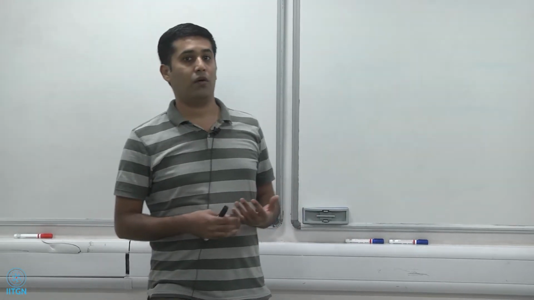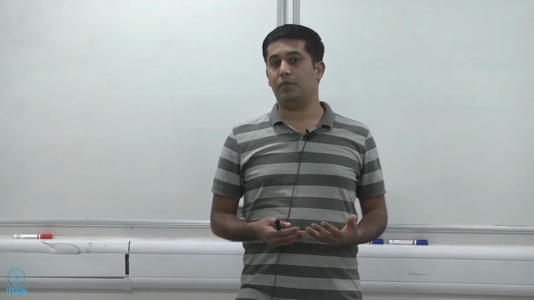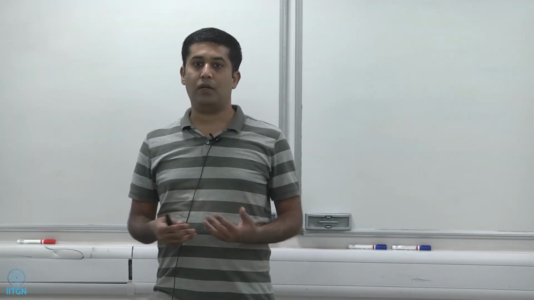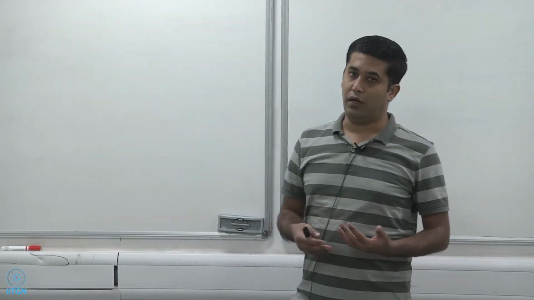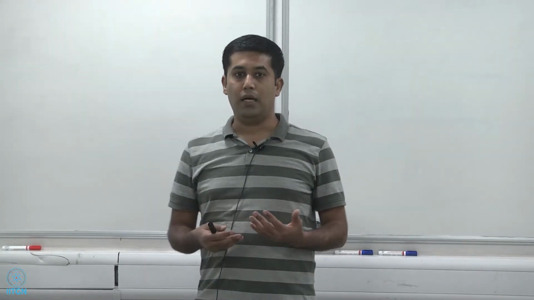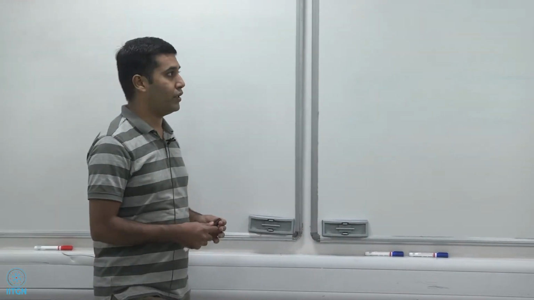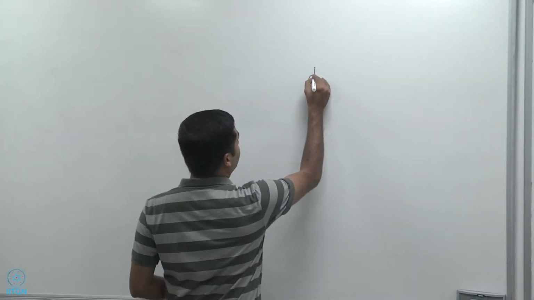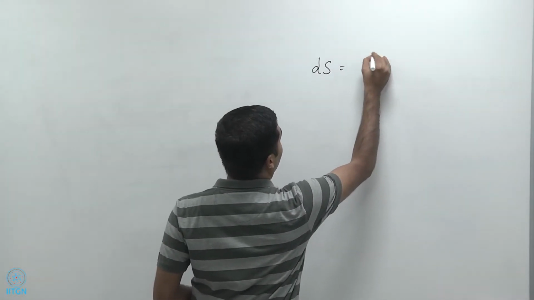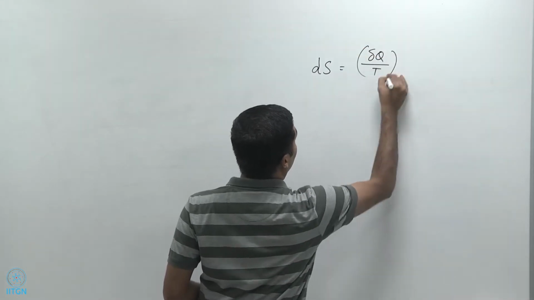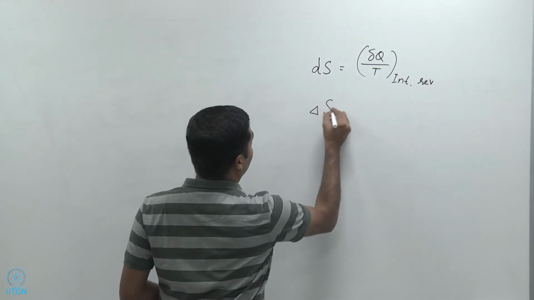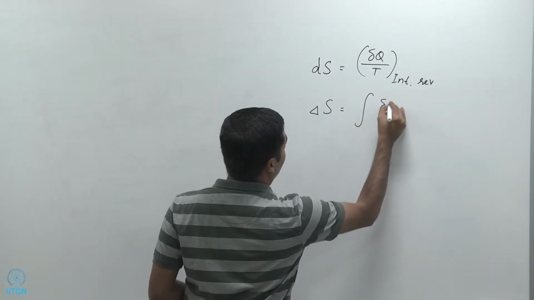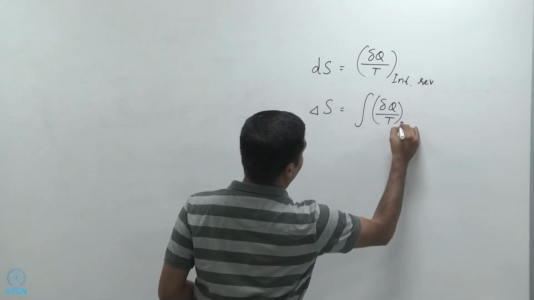Unlike energy, which cannot be generated or destroyed, entropy can certainly be generated, and the entropy of the universe is ever expanding or ever increasing, and this has important implications for everyday engineering devices. So that's what we are going to do in this video, but we'll start from where we left, which is that dS equals delta Q by T internally reversible, or delta S is equal to the integral of delta Q by T internally reversible.